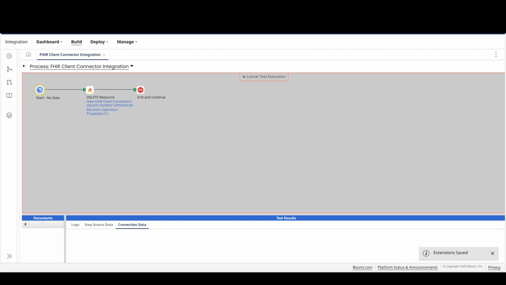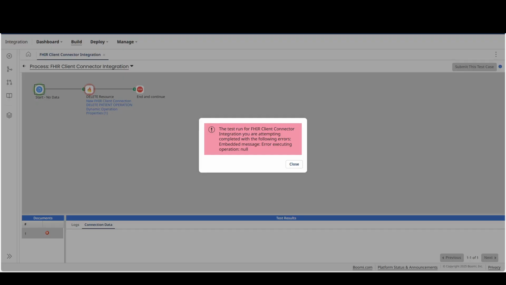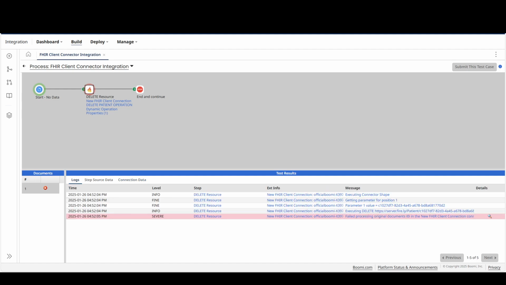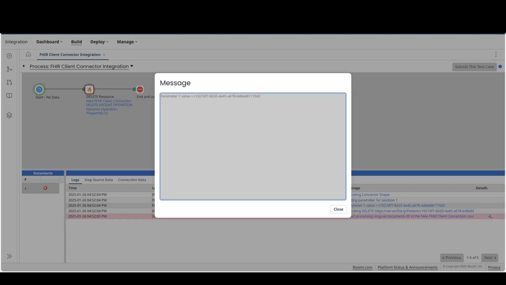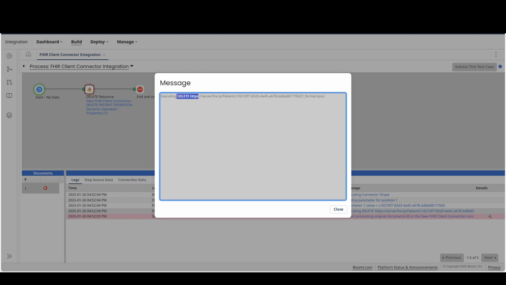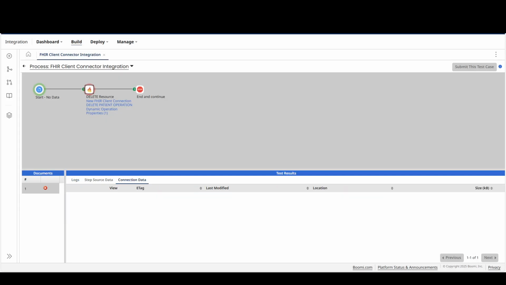Let's see the response. Yep, it shows as the null operation, null response here, but the actual response is different, which did delete the actual entity ID specified through the dynamic process property. Here you can see the delete HTTP action for the patient resource. Hit close.